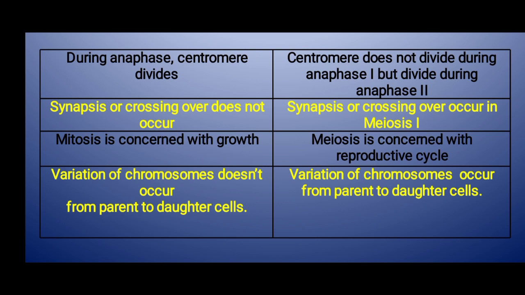There is no variation of chromosomes from the parents to the daughter cells in mitosis, but in meiosis some variations of chromosomes occur from parents to daughter cells. That is because of crossing over and recombination. With this, we have come to the end of the chapter, cell cycle and cell division. Thank you.